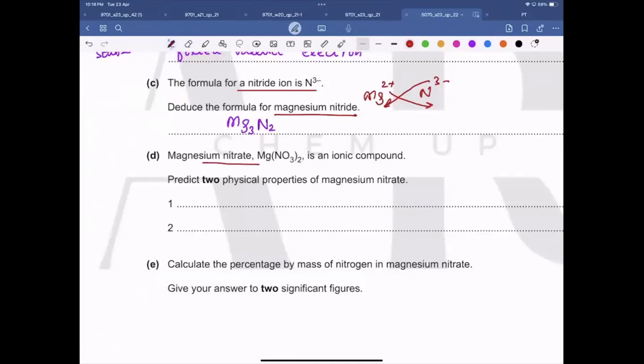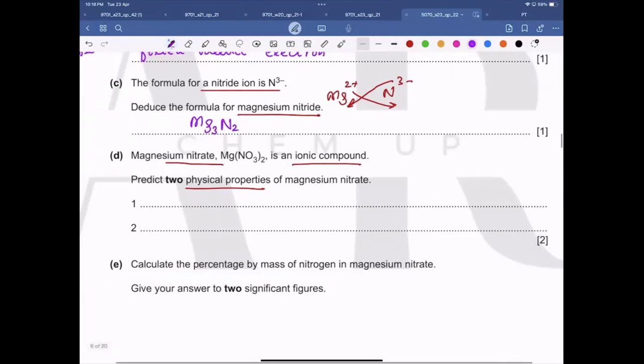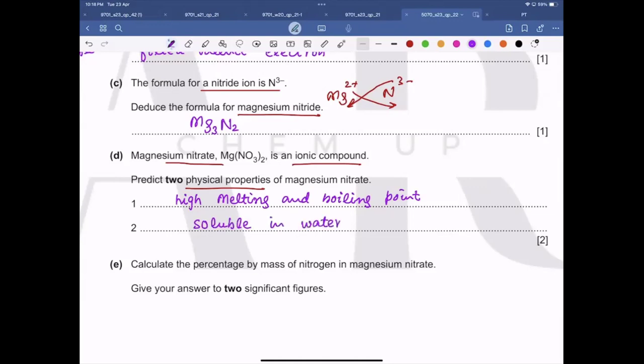Now, magnesium nitrate is an ionic compound, give two physical properties. It's very easy for an ionic compound: they conduct electricity, usually when aqueous. They have high melting and boiling points, and they are water soluble. So out of these three, you can write any two. High melting and boiling point, and soluble in water. Or instead of these two, we can write conducts electricity when molten or aqueous.